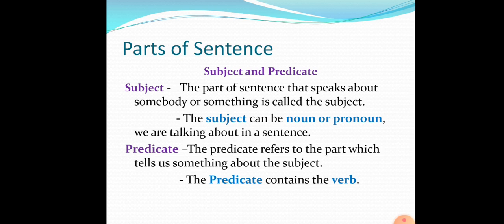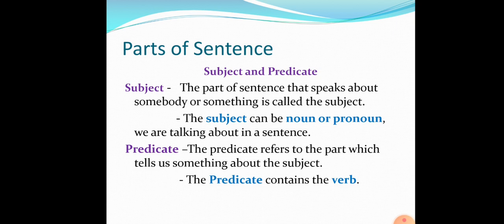And what is a predicate? The predicate refers to the part which tells us something about the subject. That means the predicate part of the sentence is the part which tells something about the subject, something about the animal, place, thing, or whatever you are speaking about. So, that part which tells something about the subject is called the predicate. And the predicate contains the verb, the action word.